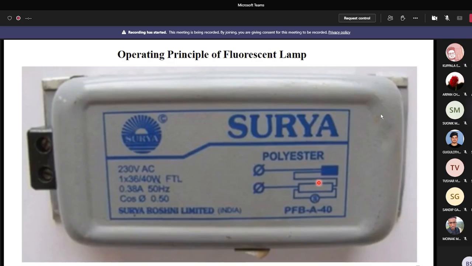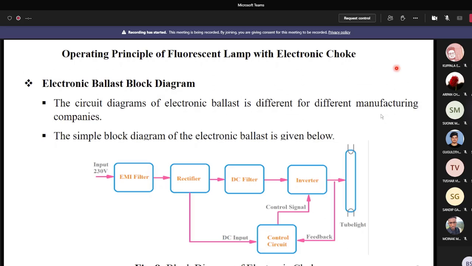For reducing the starting voltage and improving the power factor, nowadays an electronic choke is used. Now I will explain the function of the electronic choke with a block diagram. Here you see the block diagram of the electronic choke.